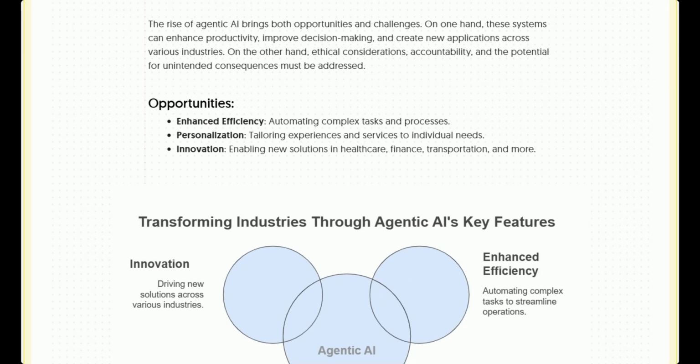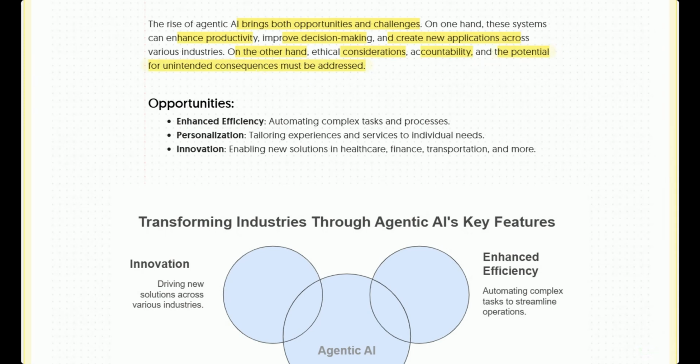Now we will see the implications of agentic AI. The rise of agentic AI brings both opportunities and challenges. On one end, these systems can enhance productivity, improve decision making, and create new applications across various industries. On the other hand, ethical considerations, accountability, and the potential for unintended consequences must be addressed.